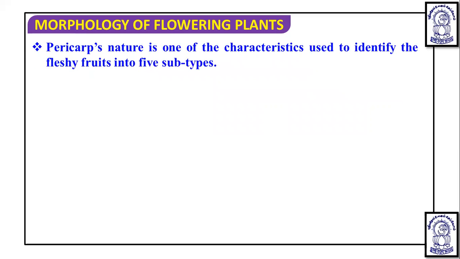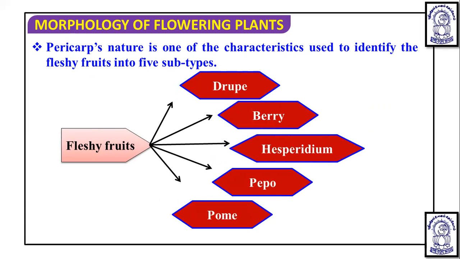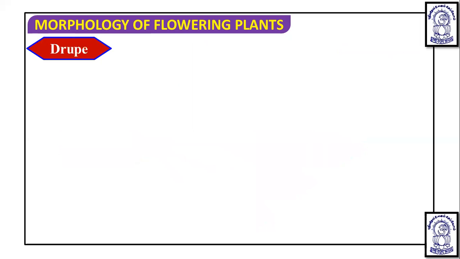Now, pericarp nature is one of the characteristics used to identify the fleshy fruit into five subtypes. So yes, in fleshy fruit, the pericarp is fleshy. That is sure. But based on the differences in the pericarp of fleshy fruit, they are divided into different types: drupe, berry, hesperidium, pepo, and pome. These are the five types. We will be discussing these fleshy fruits one by one, and you know that fleshy fruits are known as succulent fruit. So let's discuss the first type of fruit, that is the drupe fruit.